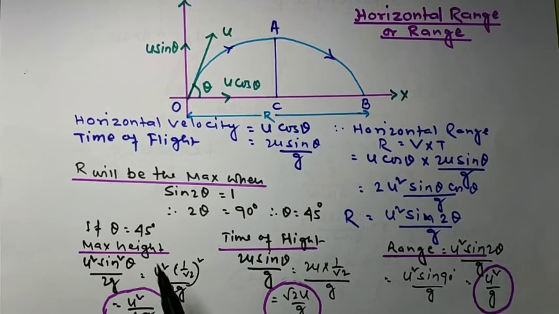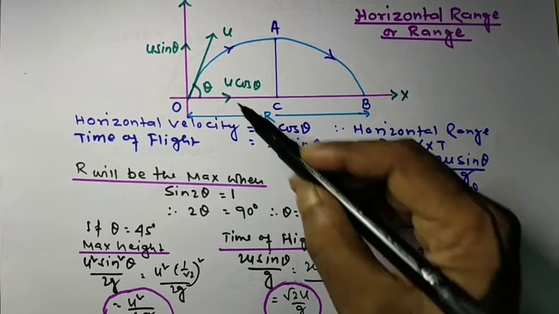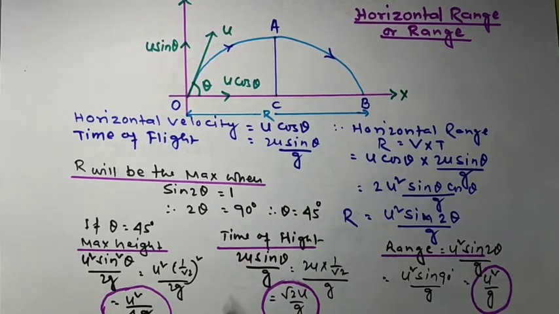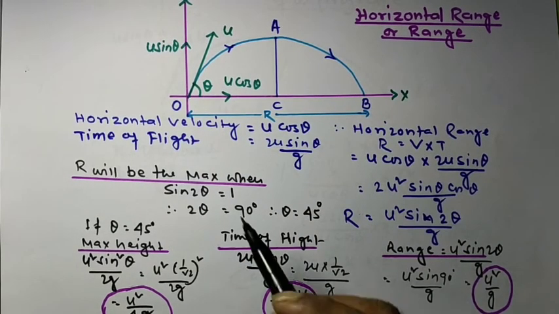Now if theta is equal to 45 degrees, what will be the maximum height? The maximum height we have calculated is u square sin square theta by 2g. Now what is sin square theta? Theta is equal to 45, so sin 45 is 1 by root 2, squared, by 2g. So it will come to u square by 4g. So if we project a body at a 45 degree angle with the horizontal plane, the maximum height attained by the projectile will be u square by 4g.